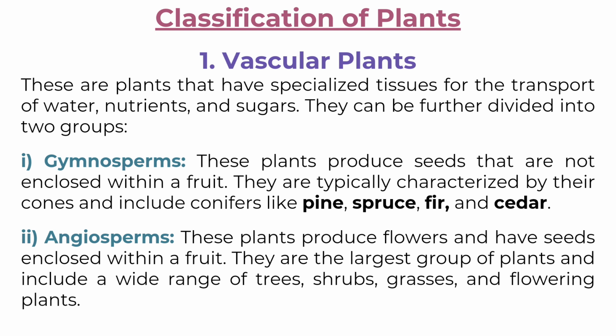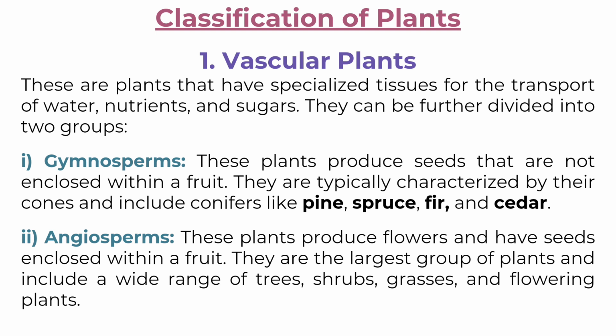Classification of plants. Vascular plants. These are plants that have specialized tissues for the transport of water, nutrients, and sugars. They can be further divided into two groups, gymnosperms and angiosperms. Gymnosperms. These plants produce seeds that are not enclosed within a fruit. They are typically characterized by their cones and include conifers like pine, spruce, fir, and cedar.